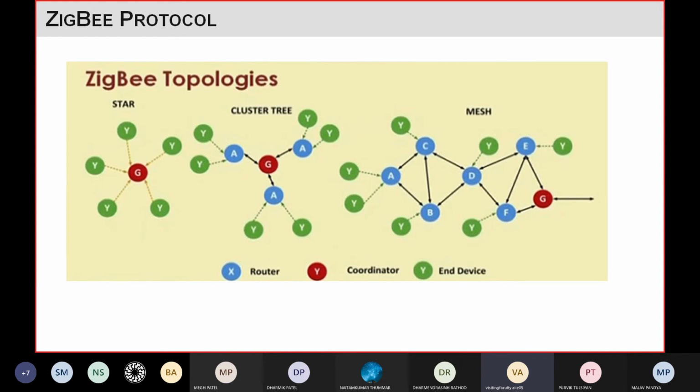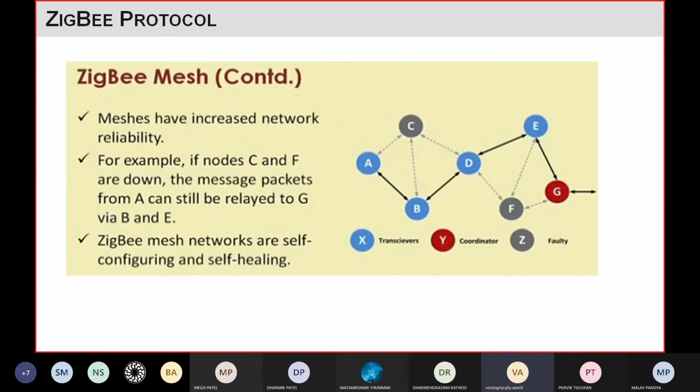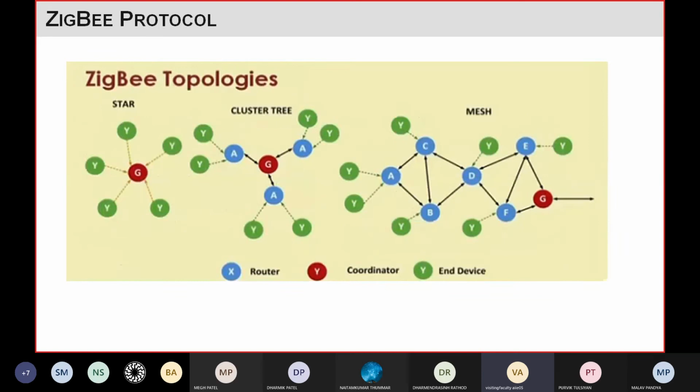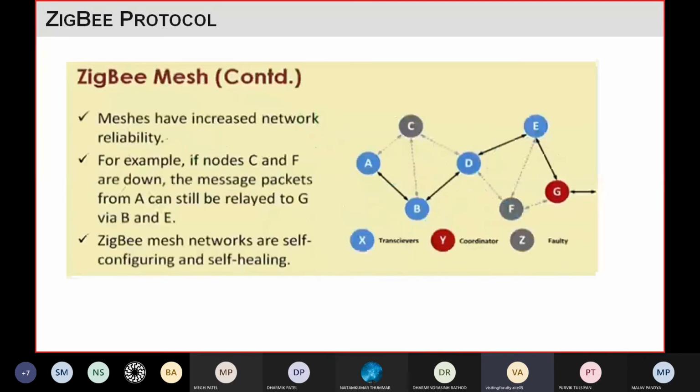Now compare these three types of topology, right? Why is mesh widely used? Because the mesh topology provides more reliability, right? How? You can see here A, B, C, D, E, F, G, these seven different nodes.